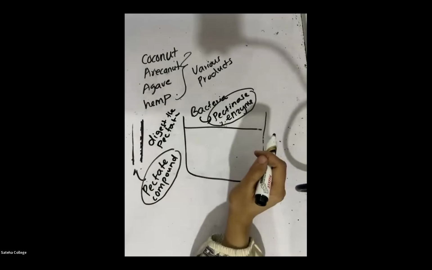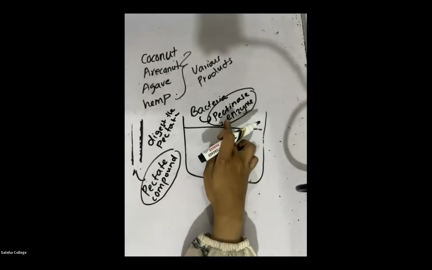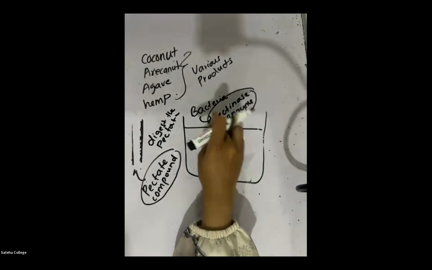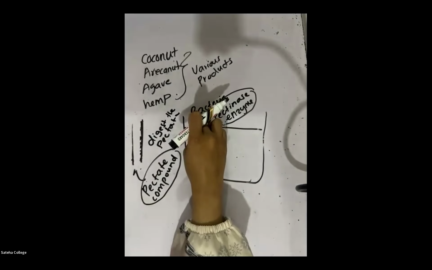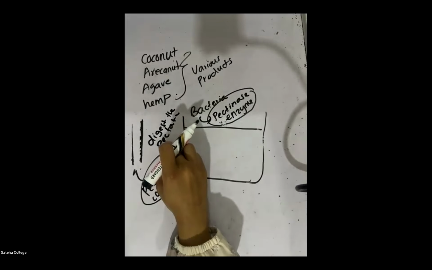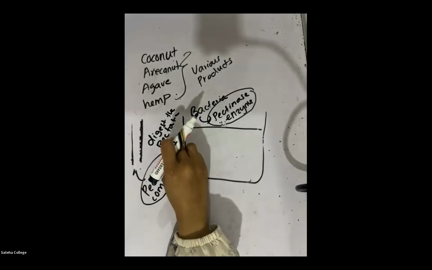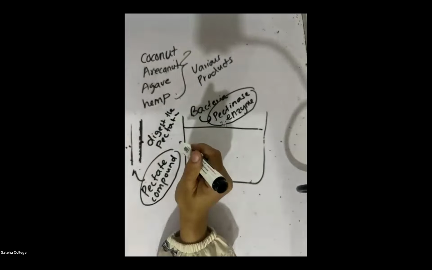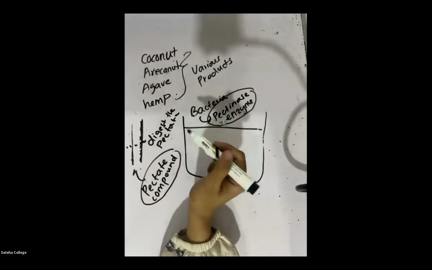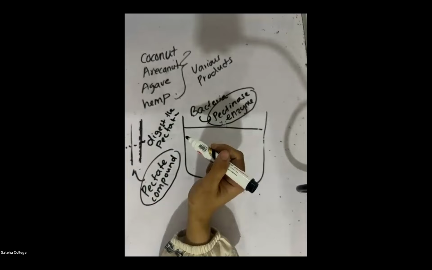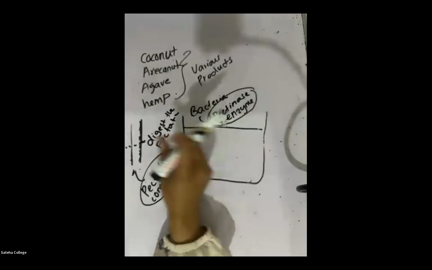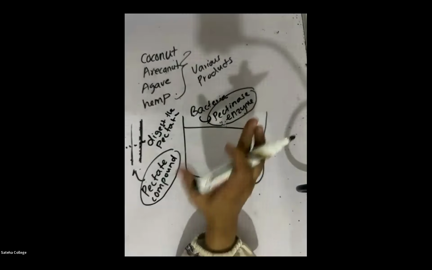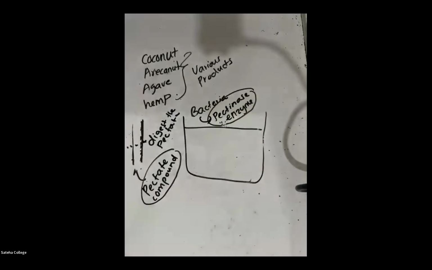That's the function of the pectinase enzyme. What does the pectinase enzyme do? The pectinase enzymes that are produced by the relevant bacteria digest the pectate compound and separate the fibers.